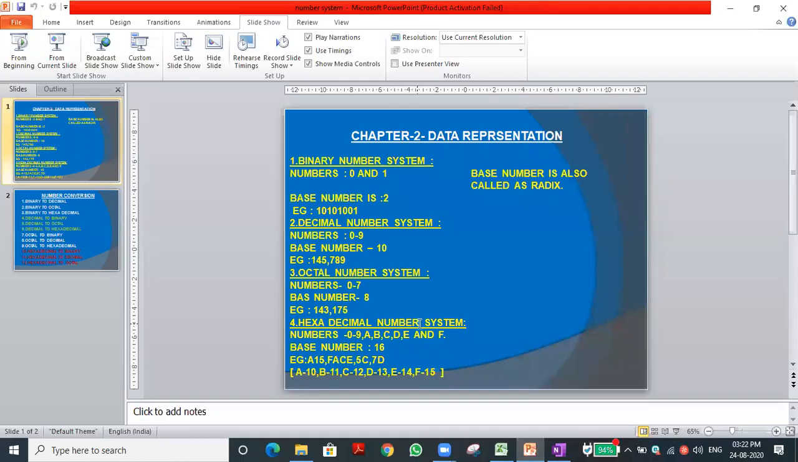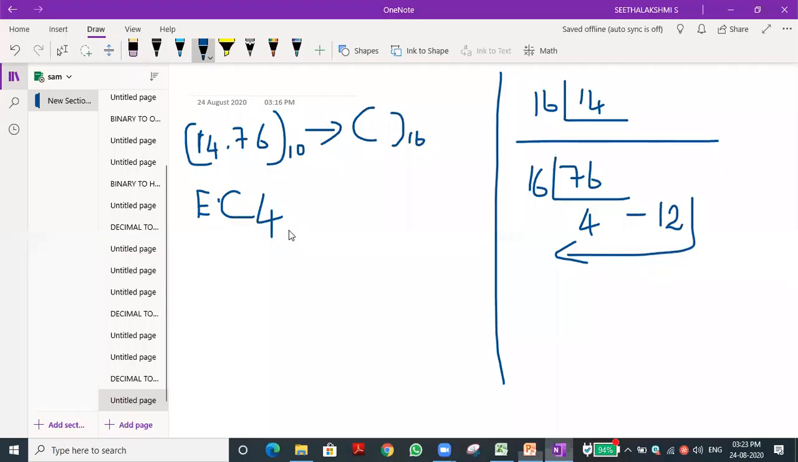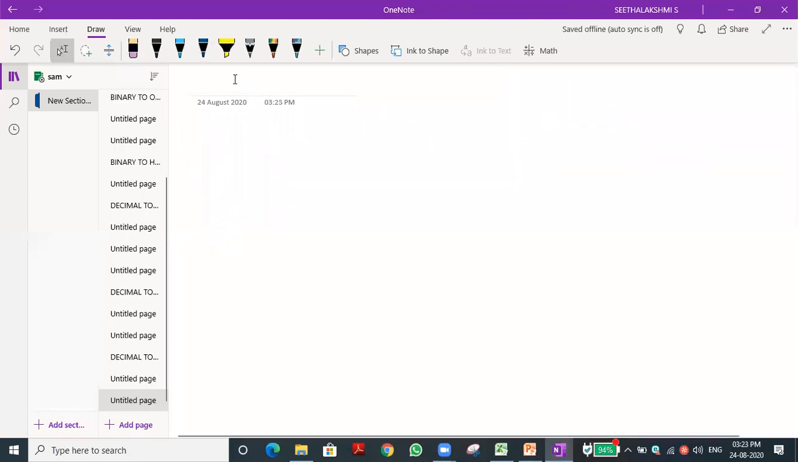Now I will show the slide. You can see we completed decimal to binary, decimal to octal, and decimal to hexadecimal. So six conversions are completed. Now we are entering a new topic, octal to binary. That is the third topic in our conversions: octal to binary, then octal to decimal, then octal to hexadecimal. Let me start. First one is octal to binary. Write the topic in your note.